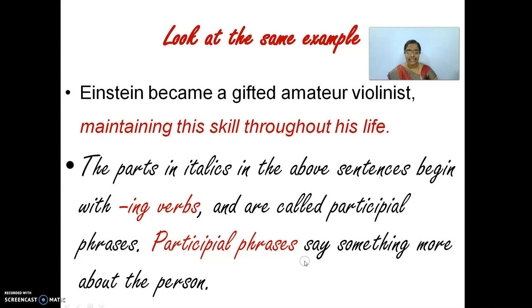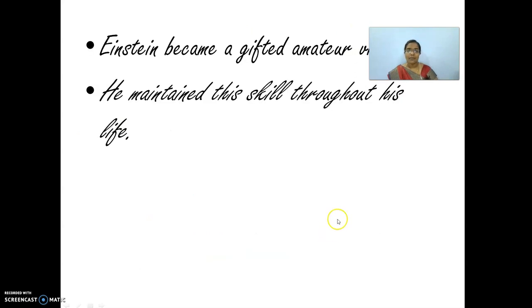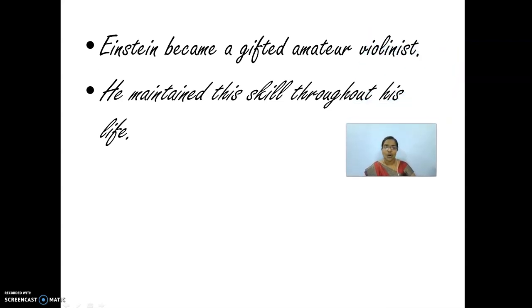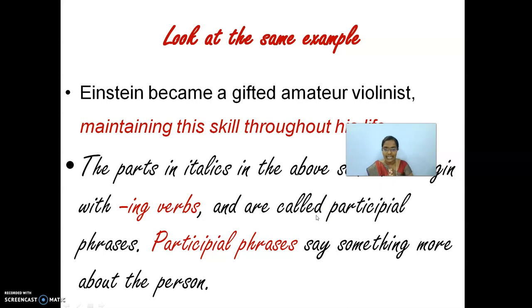Let us come to the next sentence now. Einstein became a gifted amateur violinist. He maintained this skill throughout his life. So the same sentence is written in 2 different forms. It is divided into 2 sentences. In the previous slide, you could see that it was combined as one sentence.